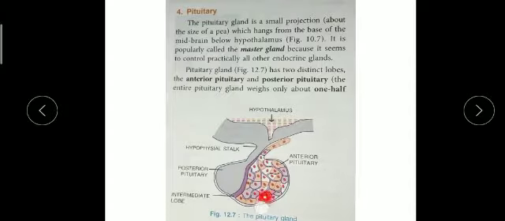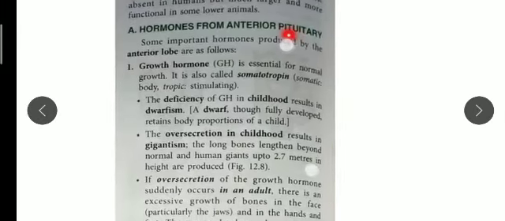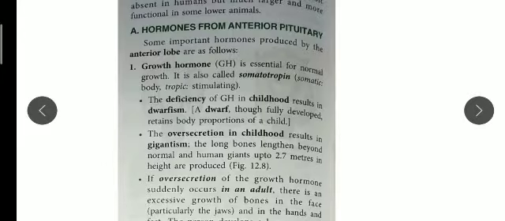Here is the anterior pituitary part, you can see. I am going to tell you the hormones secreted by this part. First one is growth hormone. The short form of growth hormone we can write as GH. GH means growth hormone, and it is very essential for normal growth. It is also called somatotrophin. Remember that growth hormone is also called somatotrophin, and it is very important for the normal growth of a person.